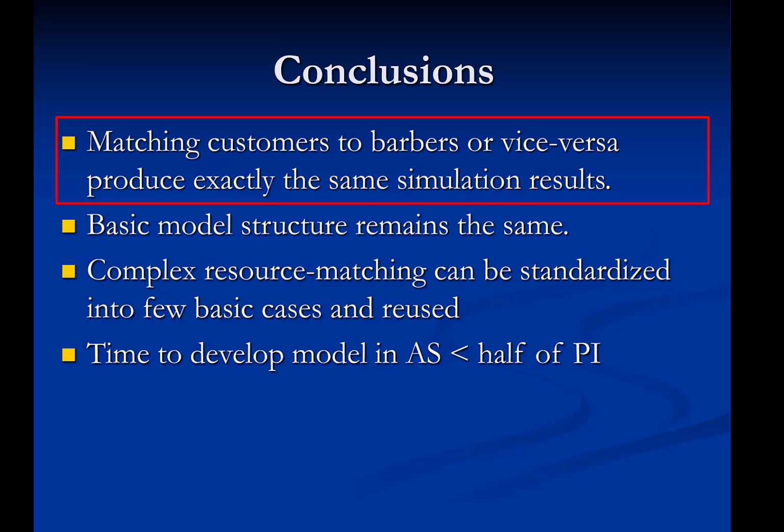The reason for this is that, at most, only one instance can start when either a customer arrives or when a barber becomes free. The barbershop example illustrates the power of Stroboscope to model complex resource matching and activity startup conditions, and even reverse the role of resources without changing the basic structure of the simulation network.